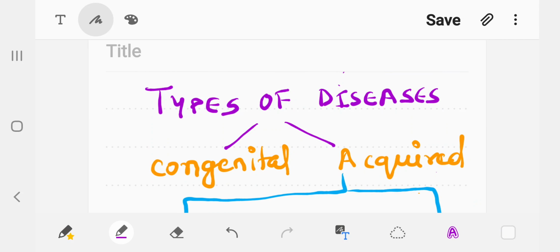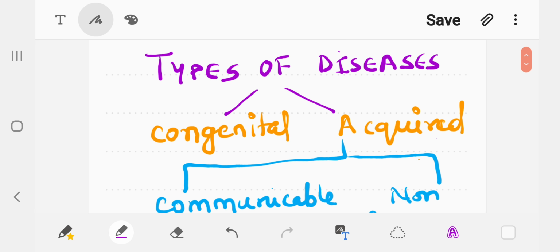Good morning, students. Today's topic is the classification or types of diseases. Basically, diseases can be broadly classified into two groups as given in your textbook. The first one is congenital, and the second one is acquired.